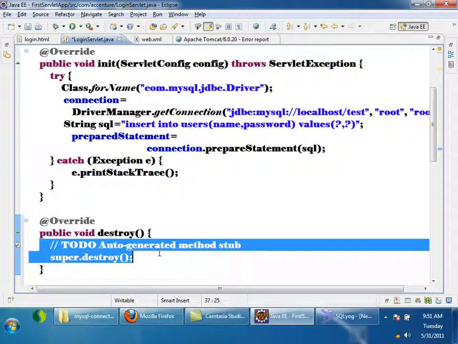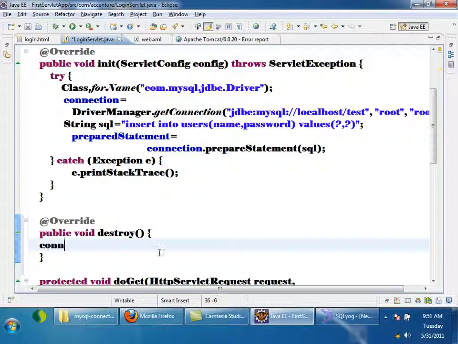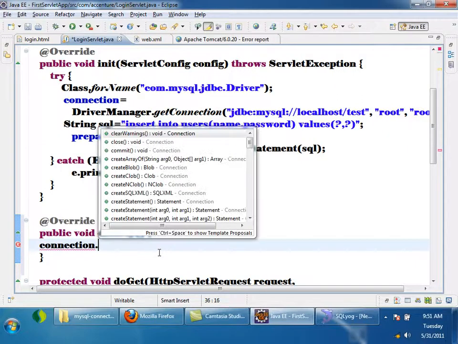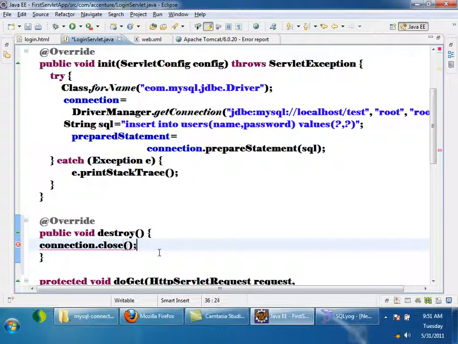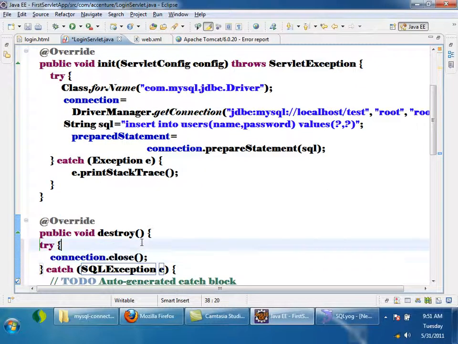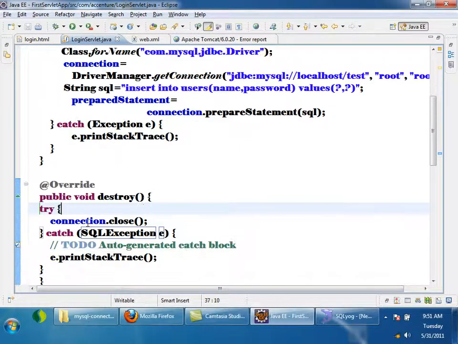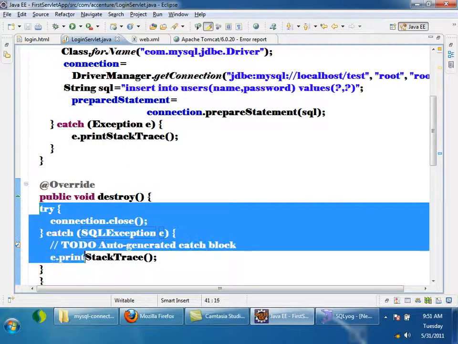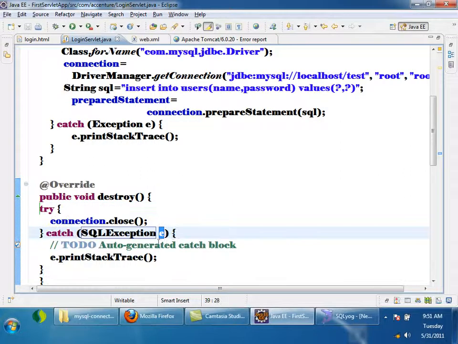Here what I can do is write connection.close. This connection.close is throwing some exceptions, so I'll catch it. Okay. So this is a good program. This appears to be a good program, but it's still not.